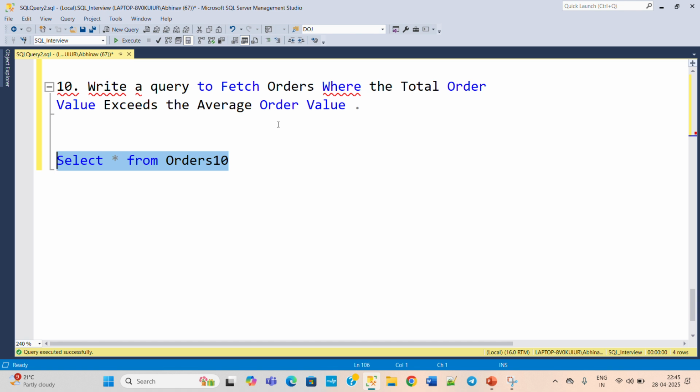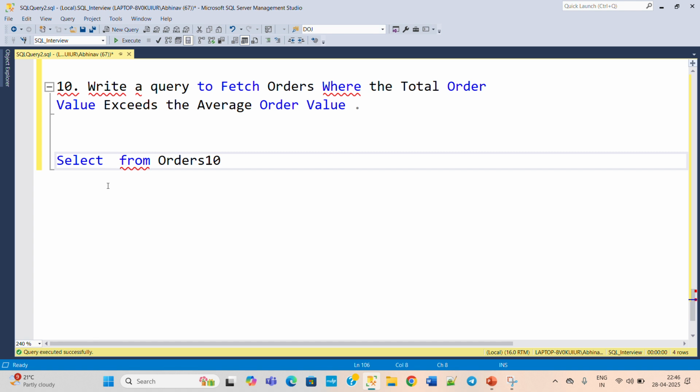And we need to find out those orders where the total order value is greater than the average order value. So here we need the subquery concept to write this particular query. And again I am telling, after completing this particular question set, you need to go and check the subquery video also. There the subquery is completely defined properly and very good concepts are provided. So for in-depth knowledge on subqueries, what are subqueries, where to use them, and types of subqueries, you need to refer to that video.